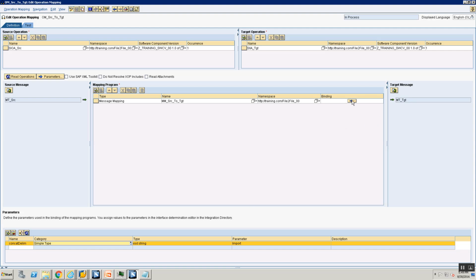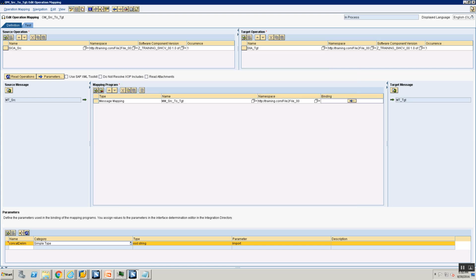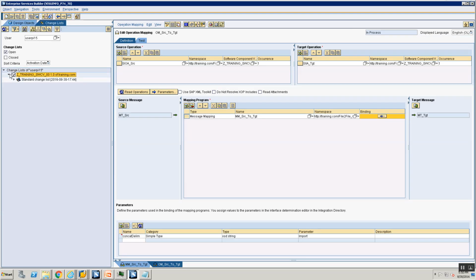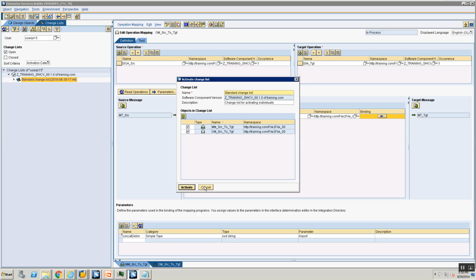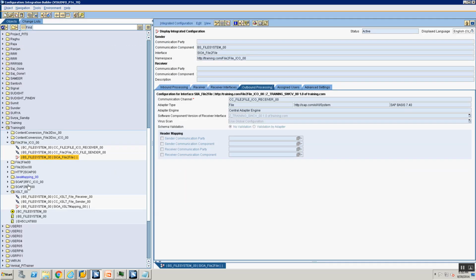Then you need to click on this binding tab, and when you click on the binding tab, it's going to ask what is the equivalent binding, right? I'm going to go in here and select the binding as the same concat delimiter. So I've done the binding, and now I'm saving my operation mapping, and I'm going to my change list and activating my two changes, the change to my message mapping and the change to my operation mapping.